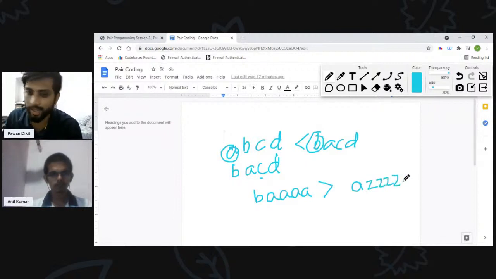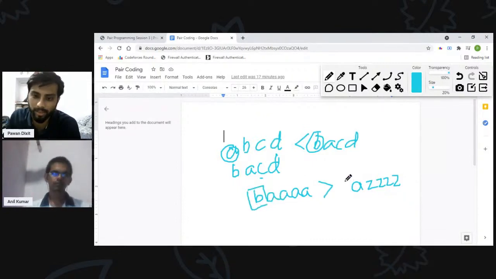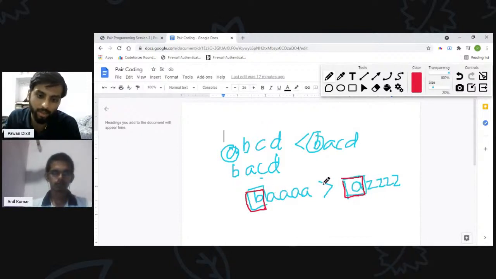So why do I take this example? Because in this example we can see that the characters at the left side, the beginning characters, have the most priority here. If the first character of string 1 is greater than the first character of string 2, that is why it is greater than the second string.